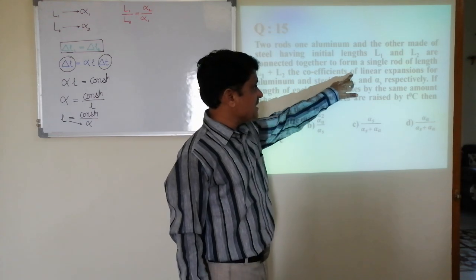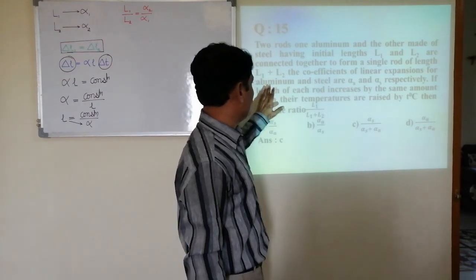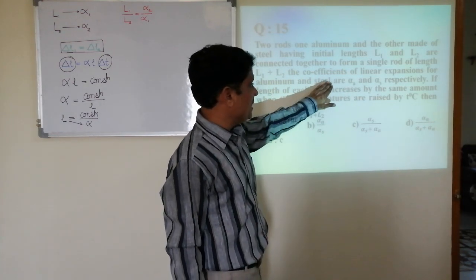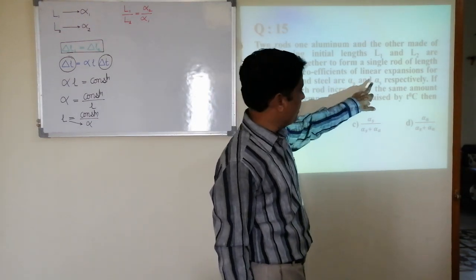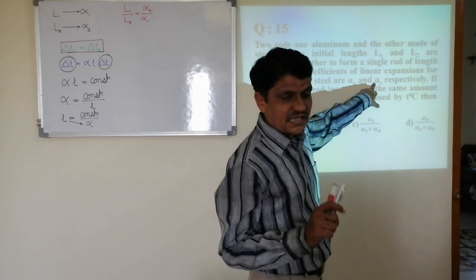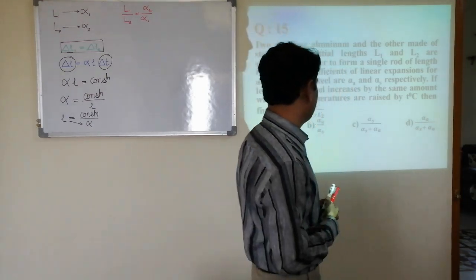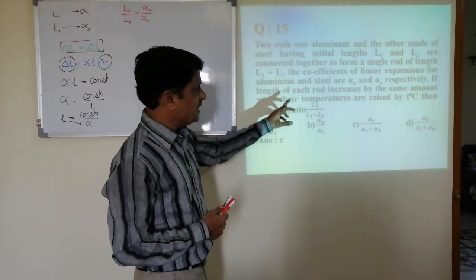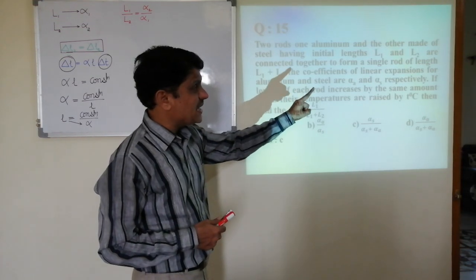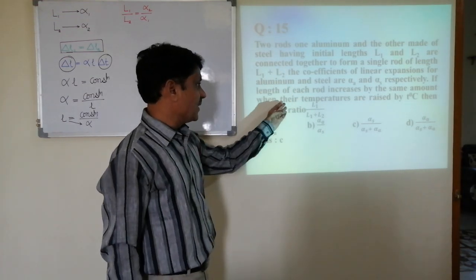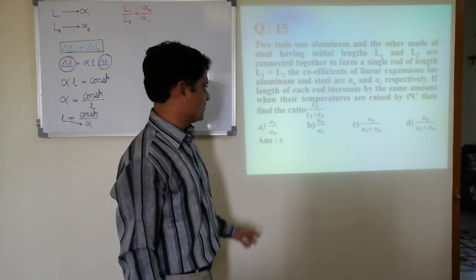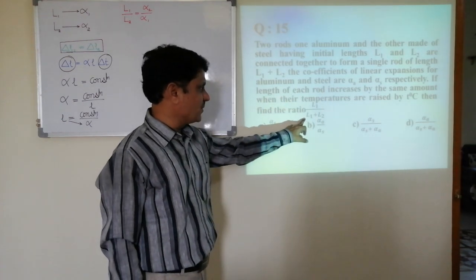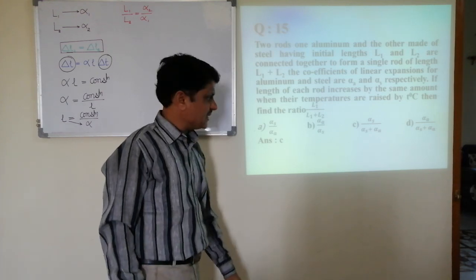The coefficients of linear expansion for aluminium and steel are alpha A and alpha S respectively. If the length of each rod increases by the same amount when their temperatures are raised by T degrees Celsius, then find the ratio L1 divided by L1 plus L2.